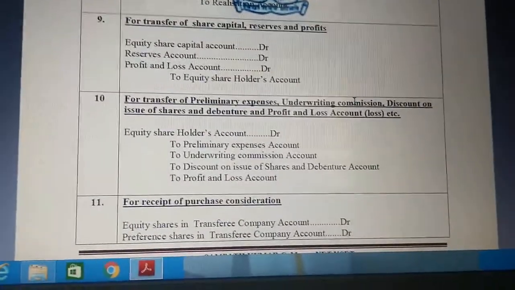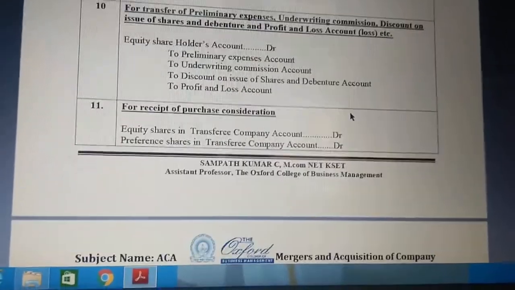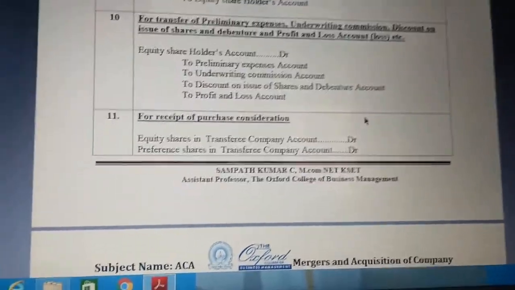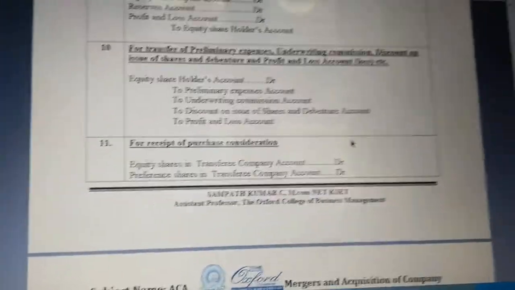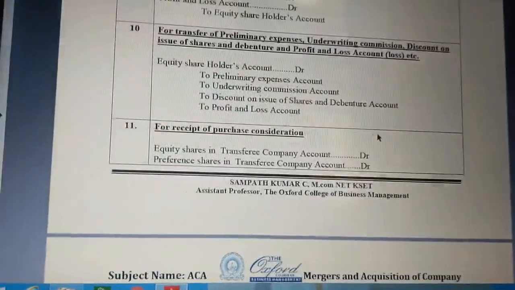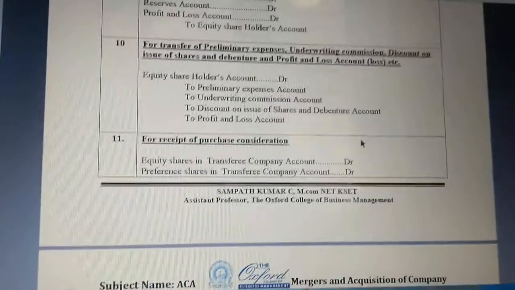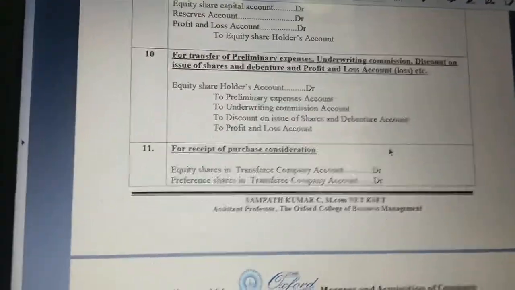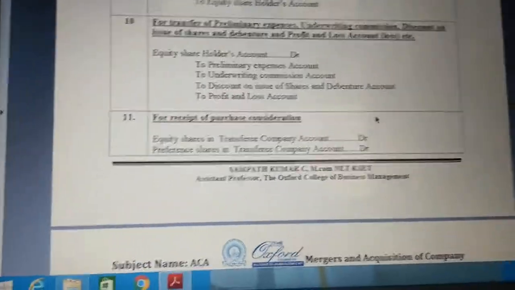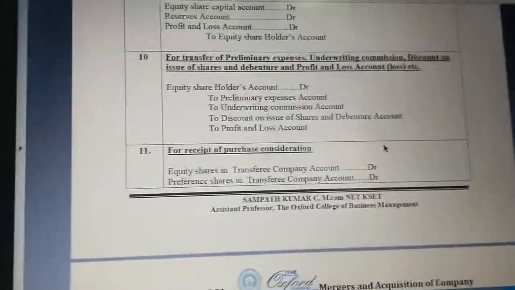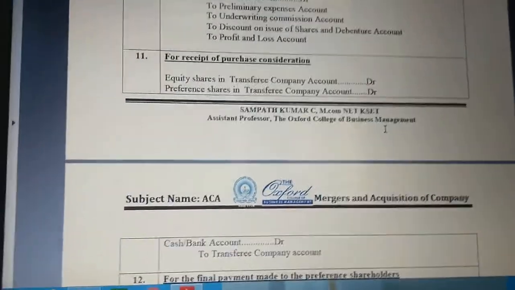At last you have another entry, that is for transfer of preliminary expenses or discount on issue of shares. Same, you also need to transfer to equity shareholders. Whatever items are pending in your balance sheet apart from realization account transactions, all the remaining assets or liabilities you need to transfer to equity shareholders account. Remember that all reserves, preliminary expenses, discount on issue, all fictitious assets, general reserves and profit and loss account go there.